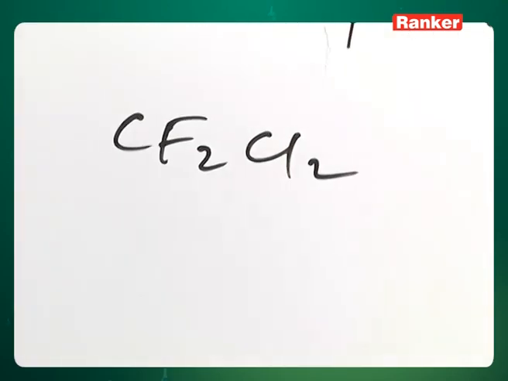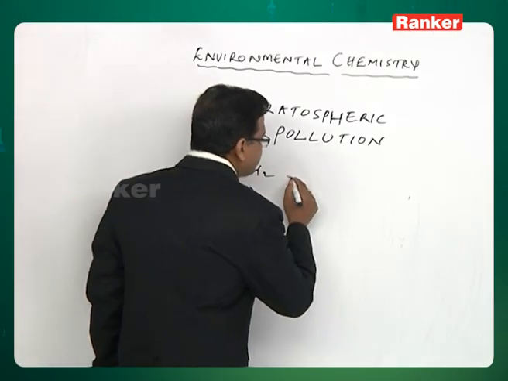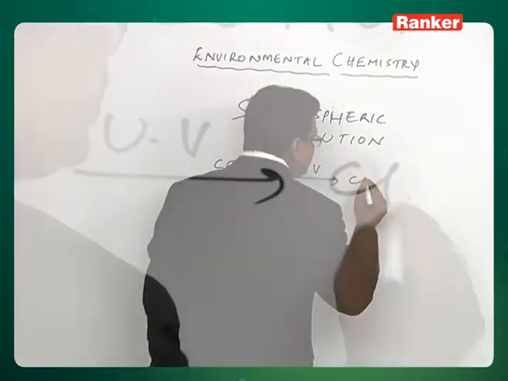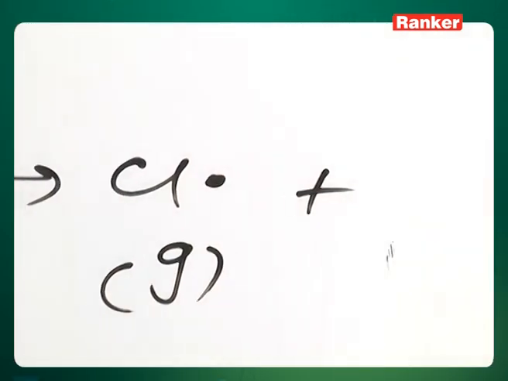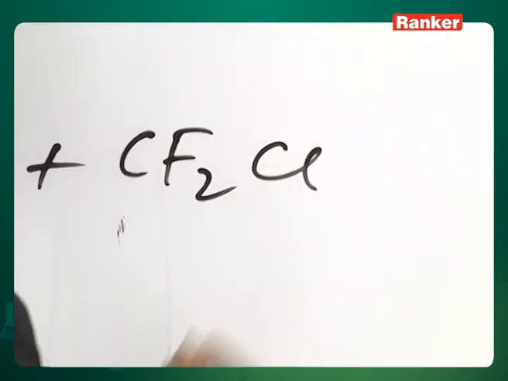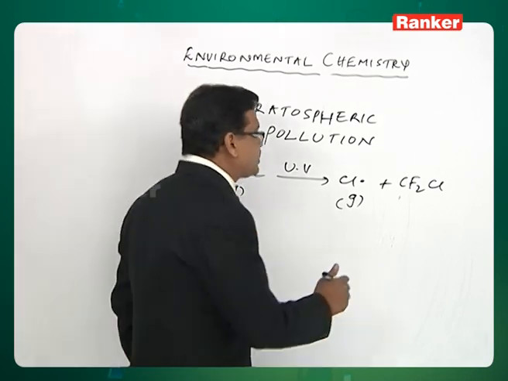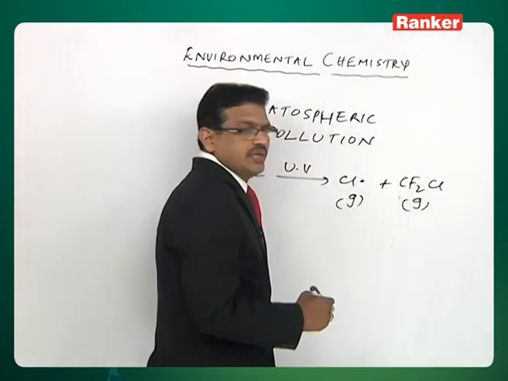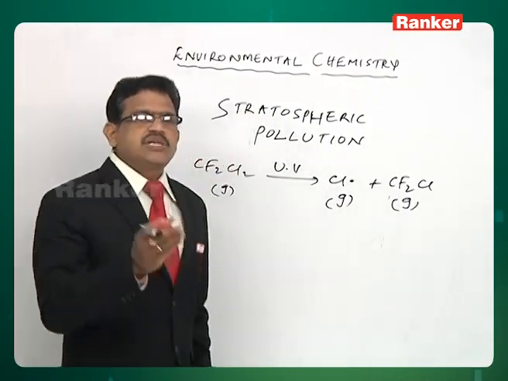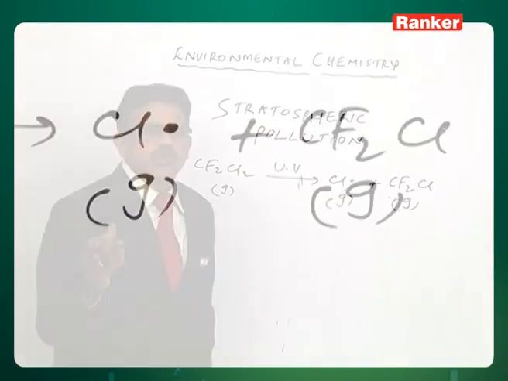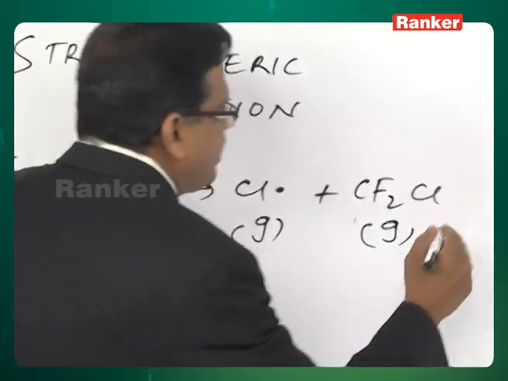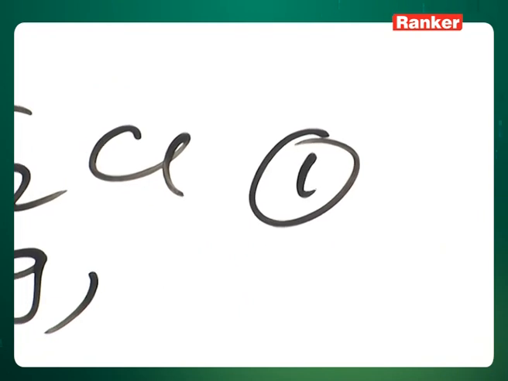You can observe these chlorofluorocarbons, freons, gases. By absorbing ultraviolet light, they will release chlorine, a single gaseous free radical, chlorine with a dot, and CF2Cl. This is again a gas. This is equation 1. The chlorine radical then reacts with stratospheric ozone to form chlorine monoxide radicals and molecular oxygen. Let's see now equation 2.